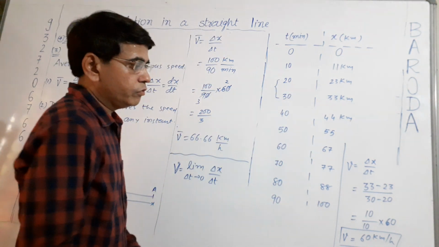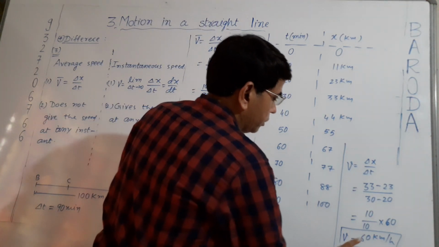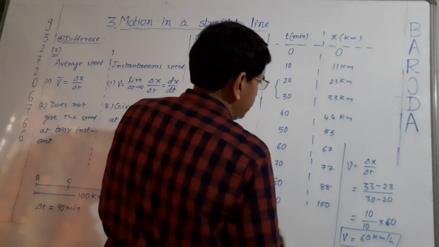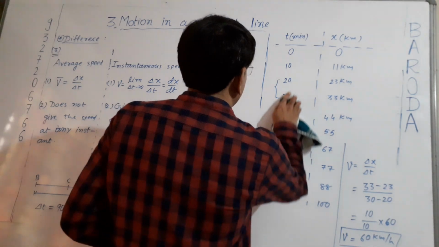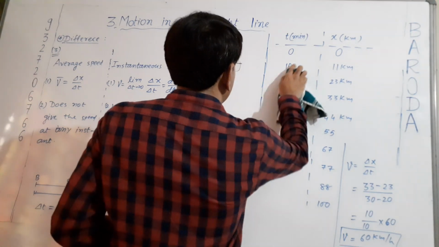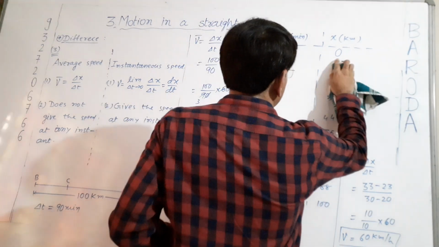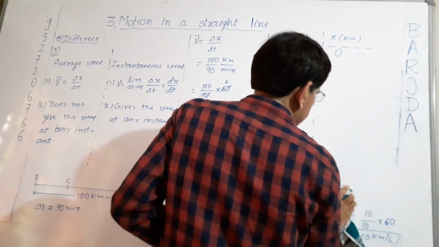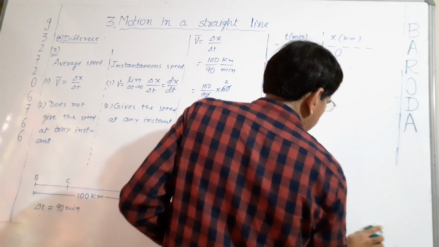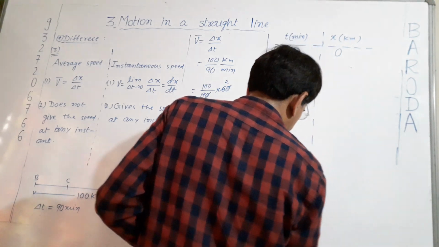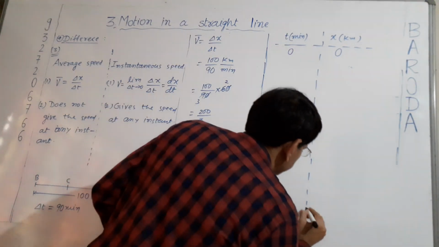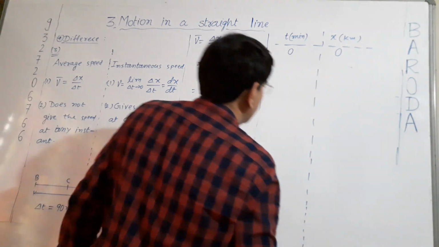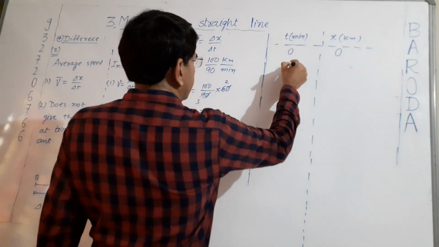So if we want to find out this value accurately at 23 minutes, or we can say precisely at 23 minutes, then we will have to decrease this time interval to note down this distance. So what will we do? We will decrease the time interval. First of all, we have taken 10 minutes time interval. Now I will take 5 minutes.